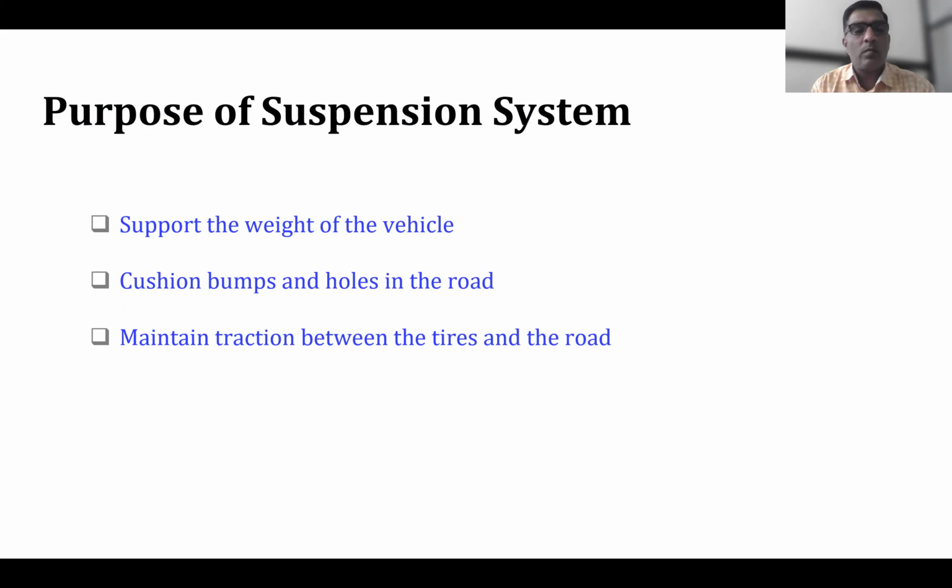To give better grip or better contact between the tire and the road surface, that is also the function of the suspension system. So in the purpose, we have written here, maintain traction between tires and the road. Hold the wheels in alignment. That is also the purpose of the suspension system.